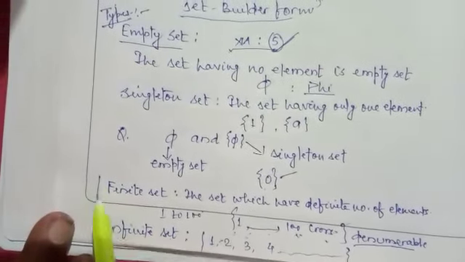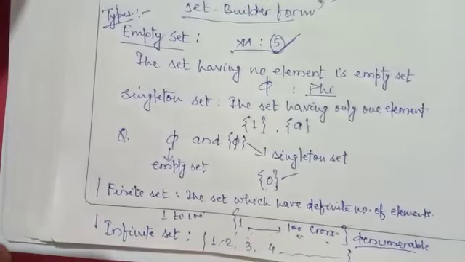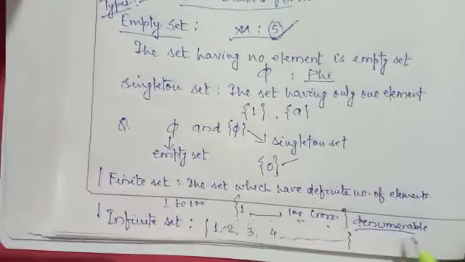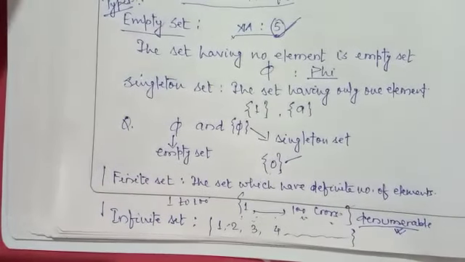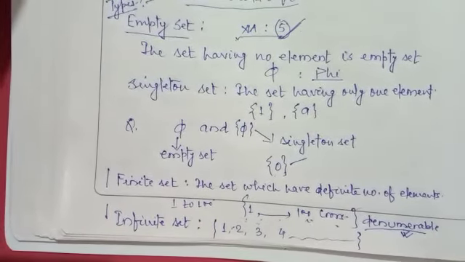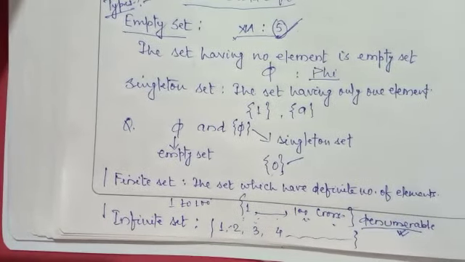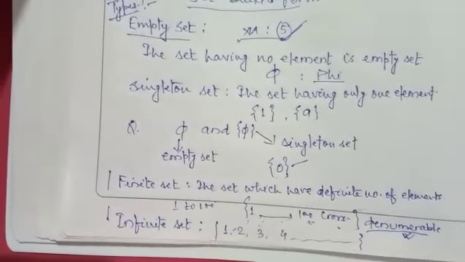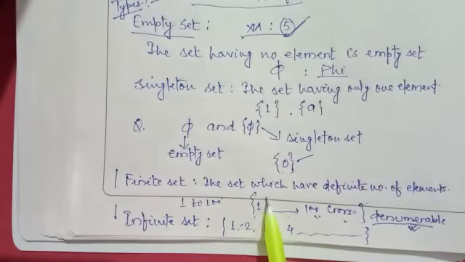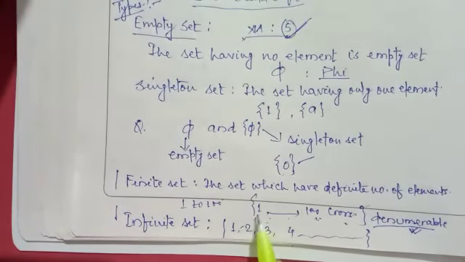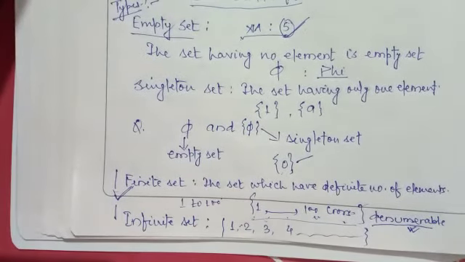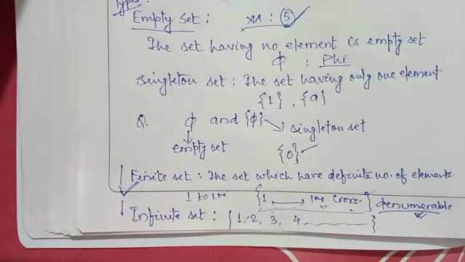So finite set, infinite set, these are another two types of set. In finite set we use a different term, that is denumerable, which means it may be counted, but is still very large. For example, count from 1 to 100 crores. That is denumerable, means it may be counted, but the number of elements is huge. So this denumerable set also comes under finite set. We also consider it as finite set.